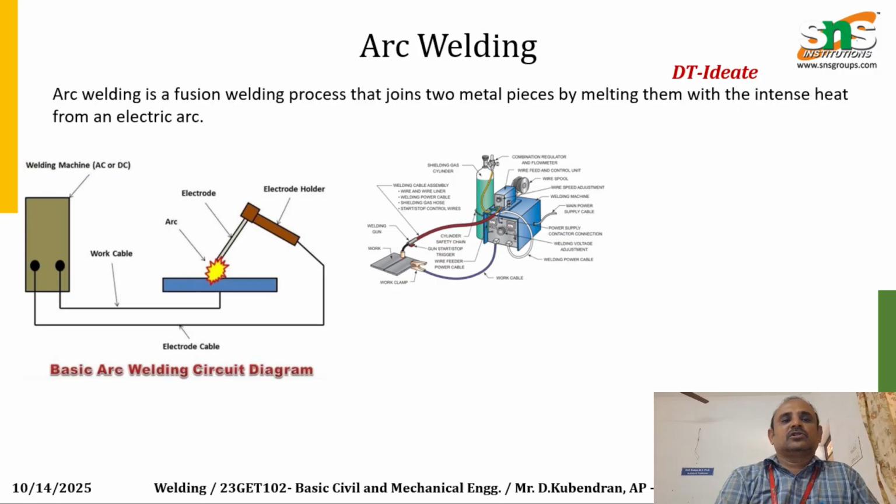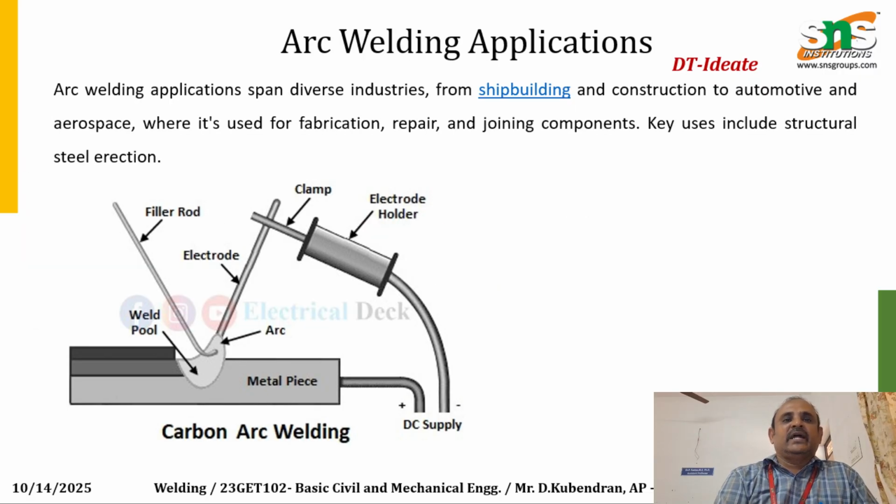Consumable versus non-consumable electrode. In consumable electrode welding, the electrode melts and acts as a filler, as in MIG welding. In non-consumable electrode welding, the electrode does not melt, that is called TIG welding. Manual versus automatic welding: manual welding is operated by hand, while automatic welding machines or robots perform welding automatically.